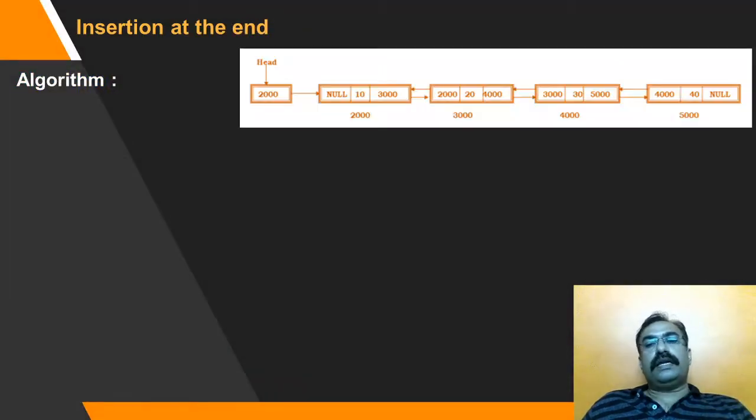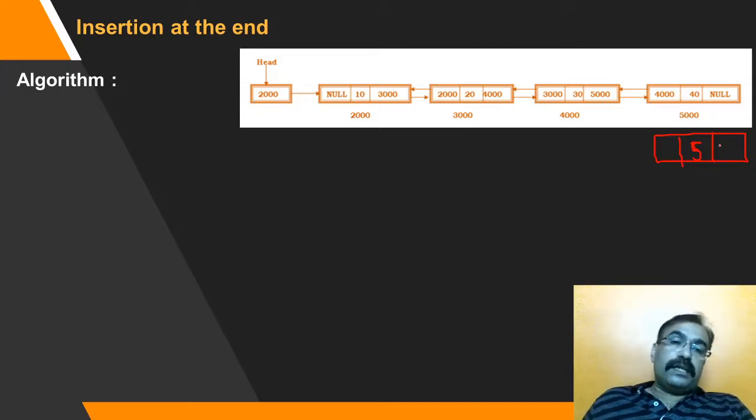Now comes the second case when I want to insert at the last position. We will again go in a similar kind of explanation. First we will see the logic of it. Again, every time you try to insert an element, first create it. Then only insertion is possible. So create it, make its data value 5. Then as it is going to act as the last element, its next field will be made null. Let us say that this is named new node and it is stored at location number 6000.